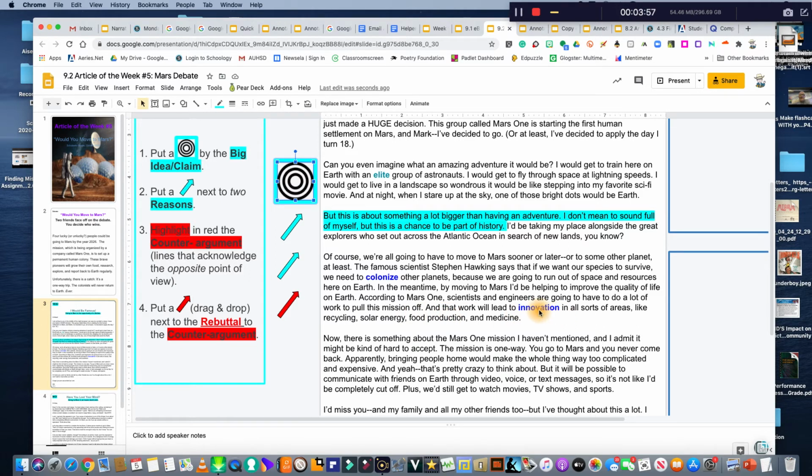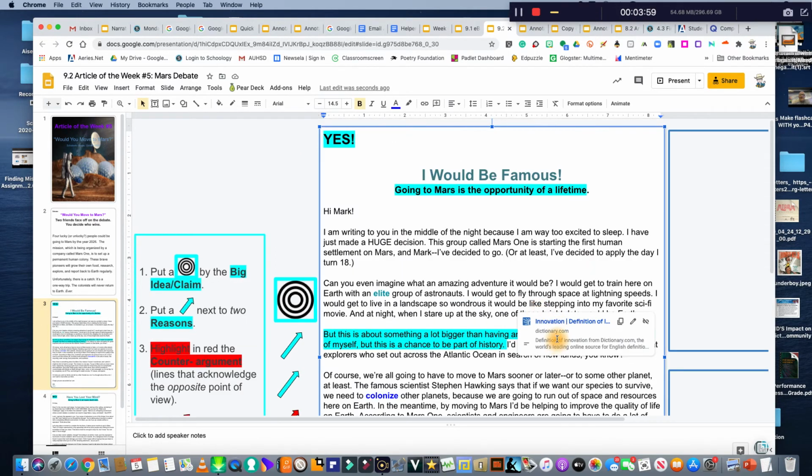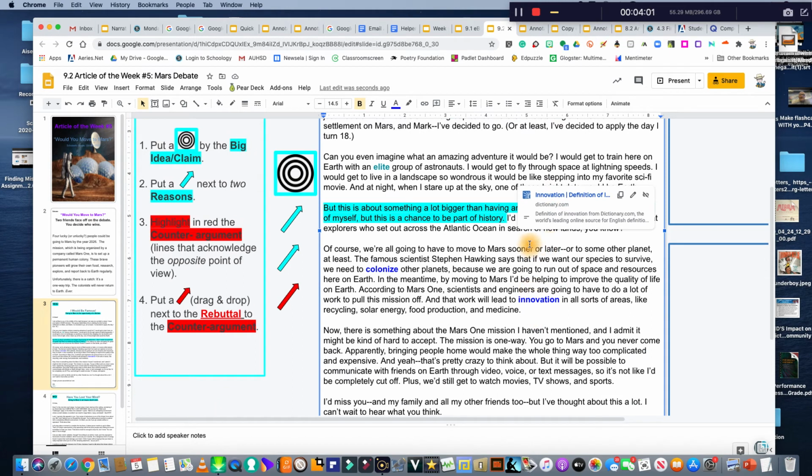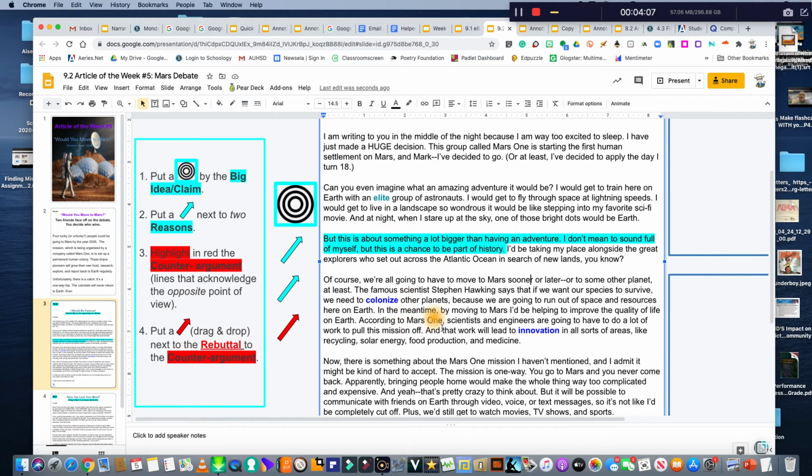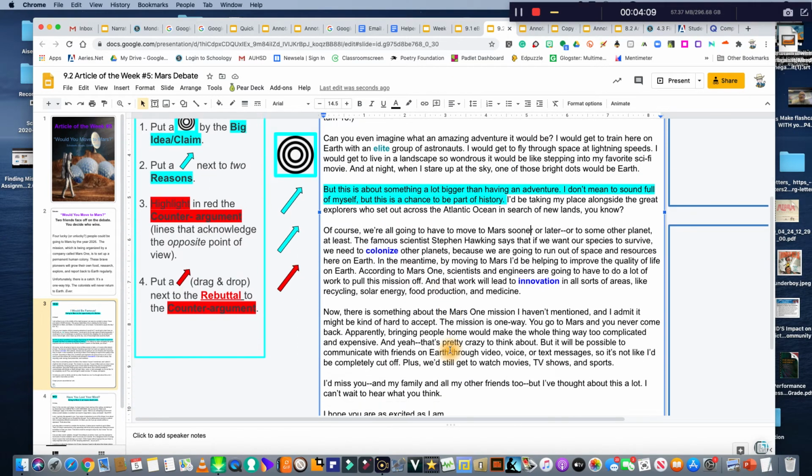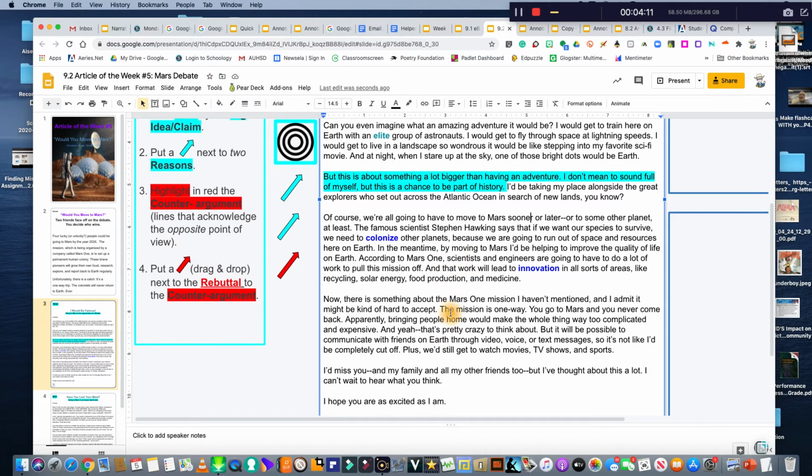Now, these are clickable links. You can get definitions if you click on them. All right, so it will lead to innovation in all sorts of areas like recycling, solar energy, food production, and medicine. So there's another reason why it's a good idea.